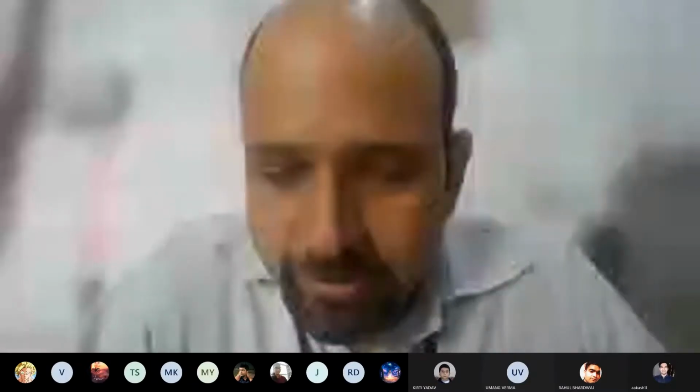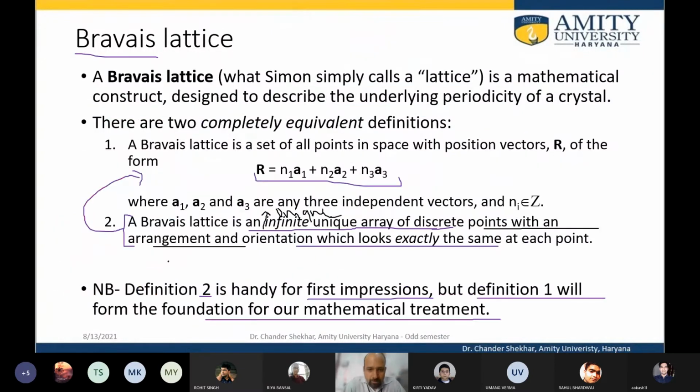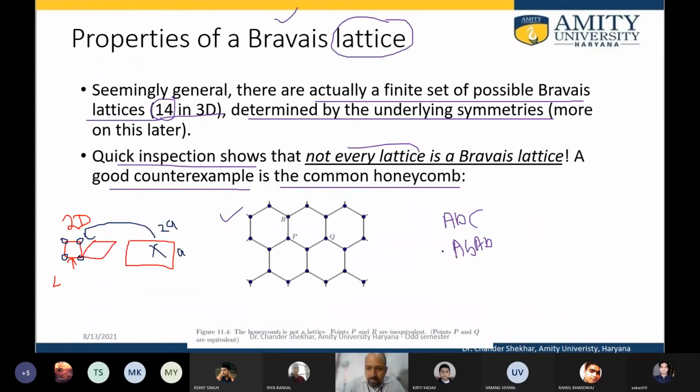What we studied here is the Bravais lattice. That means a Bravais lattice is an infinite unique array of discrete points with an arrangement and orientation which looks exactly the same at each point. Now we are trying to look at whether it is unique or not.